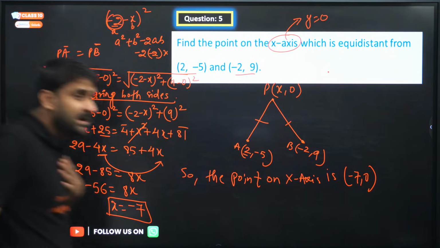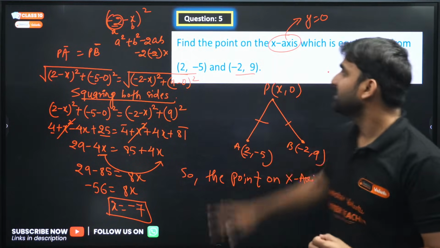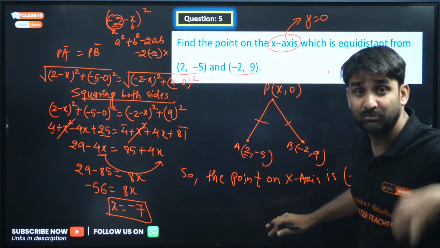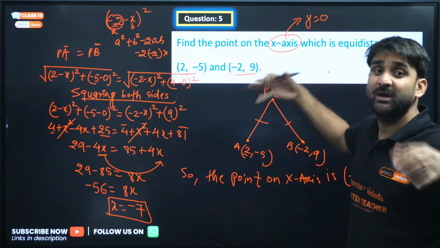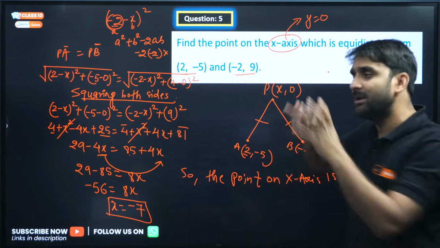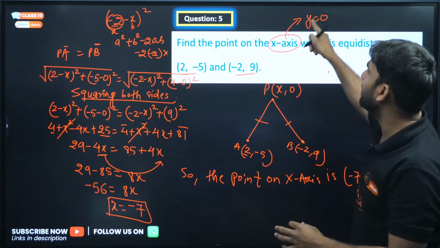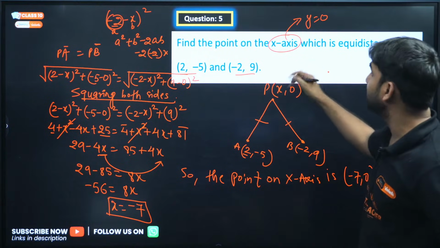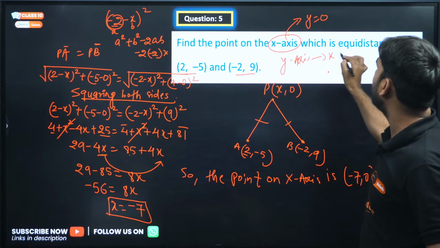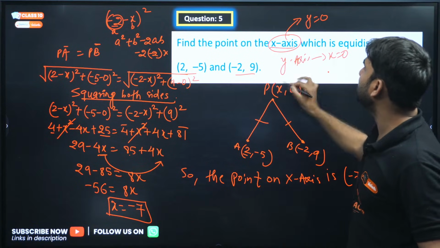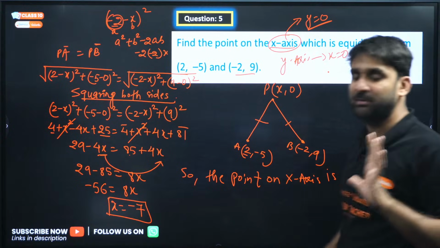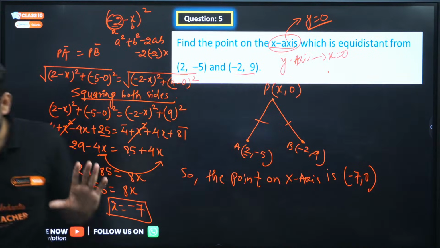And this is my prediction that such a type of question, at least one question, you might get this year in the board exam. Exactly the same question will not be there, but the question will be a bit relatable to this. Any point will be on the x-axis or the point will be on the y-axis. So if any point is on the y-axis, my dear, always take the x coordinate 0. If the point is on the x-axis, take the y coordinate 0. Please keep it in mind. So this is my prediction for you all. I hope you are getting my point.